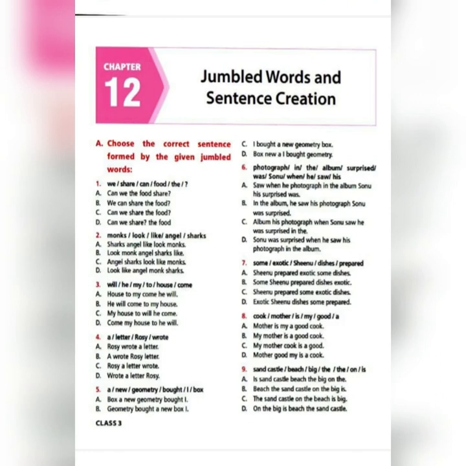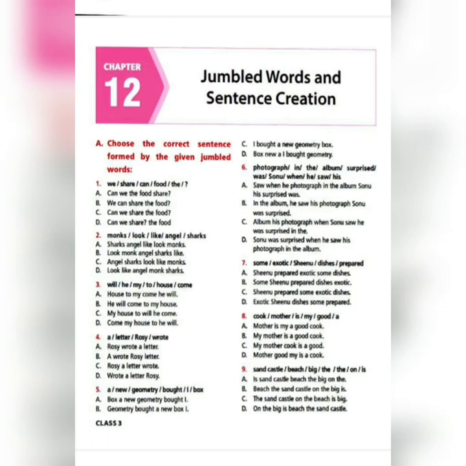Choose the correct sentence formed by the given jumbled words. Number 1. There are, I think, 5 to 6 words in each question and they have given slash, okay, to differentiate that each word is placed separately and it is not a sentence. And the good thing is that they have also given you the question mark and full stop, which tells you whether the sentence will be an interrogative sentence or just a statement.